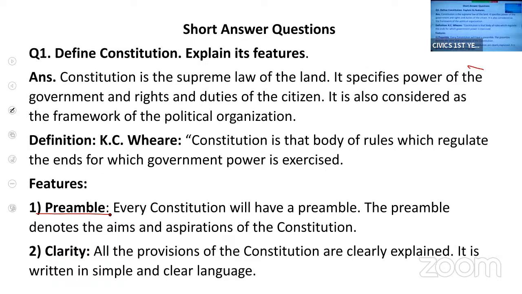The first feature is the preamble. Preamble is nothing but the introduction. Without a preamble, there is no constitution. In the introduction itself, you will come to know about the aims, objectives and aspirations, and why this constitution was made. Then it should be clear. That means it should be written in a simple language.